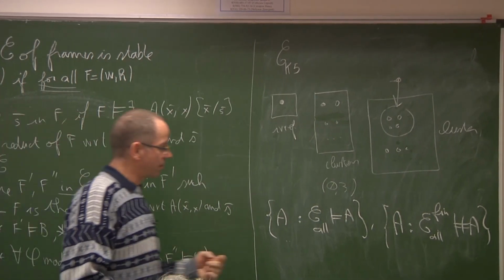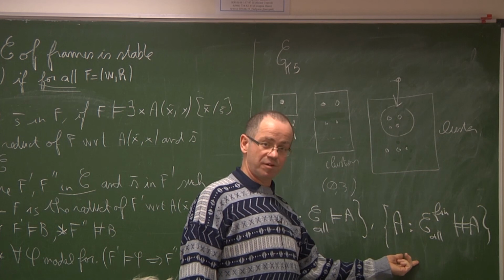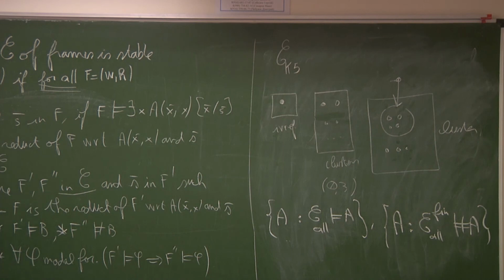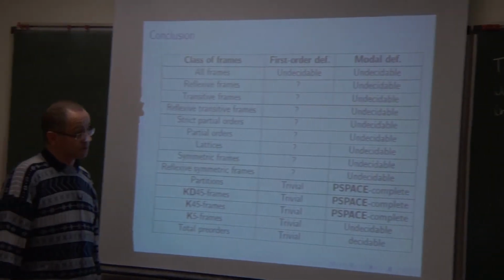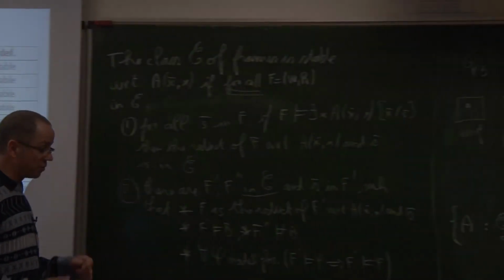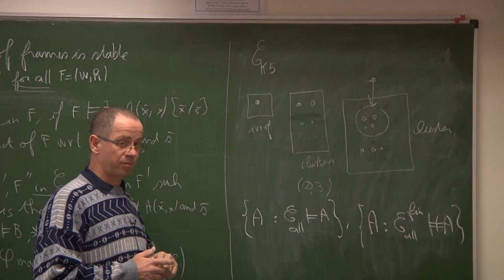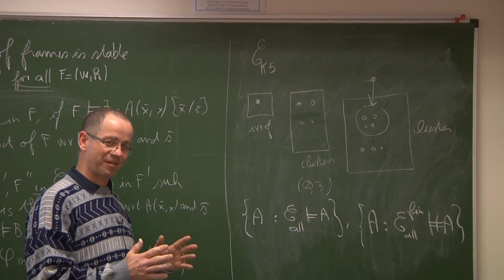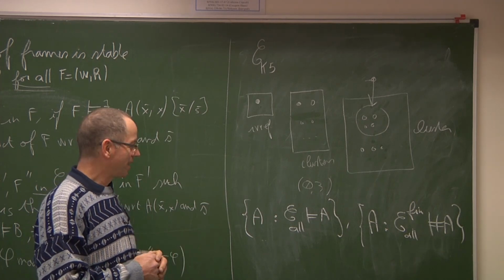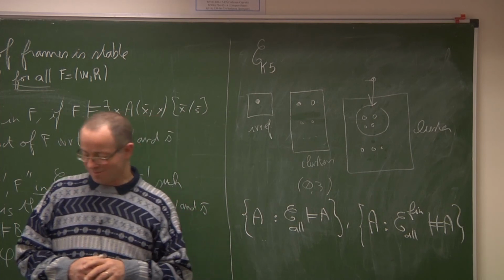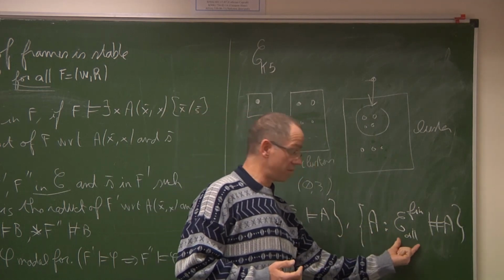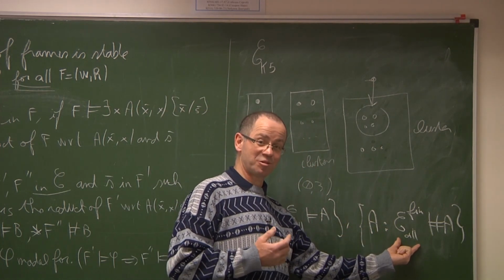And since this set is recursively enumerable, it implies that validity with respect to the class of all finite frames is co-recursively enumerable hard. I am speaking slowly because that part is Tinko's part, and I am remembering his argument. Therefore, since this class of frames is stable, it is needed to show stability.